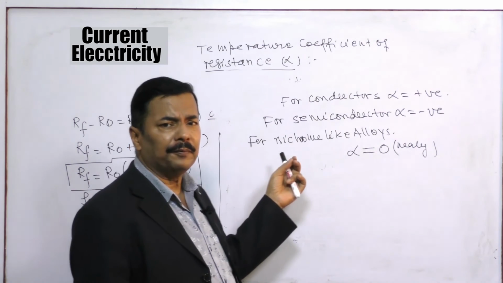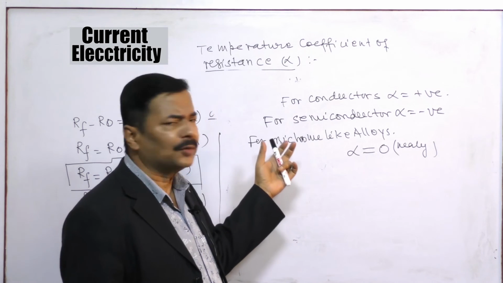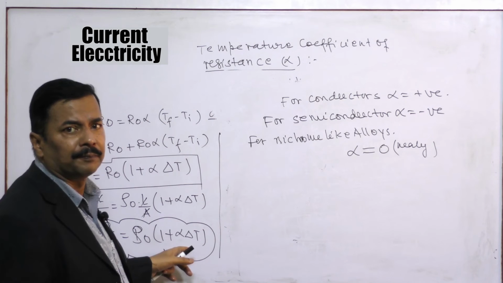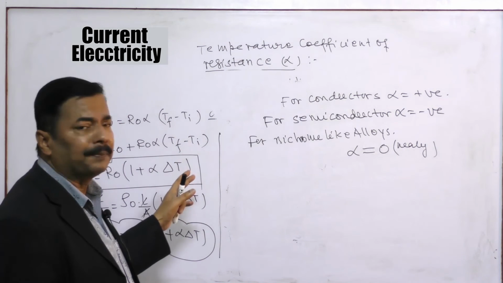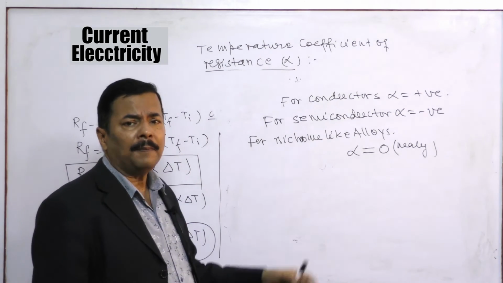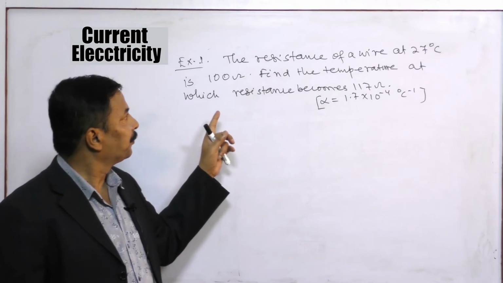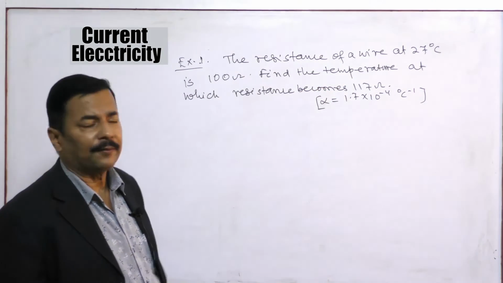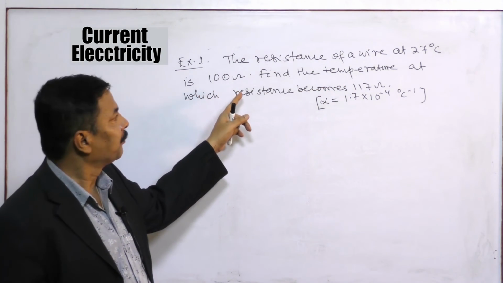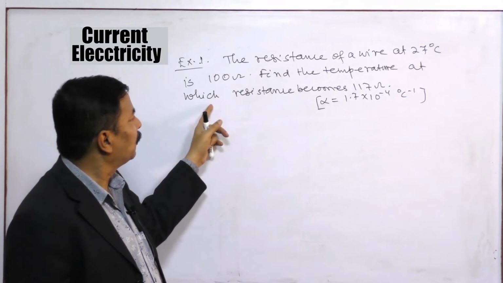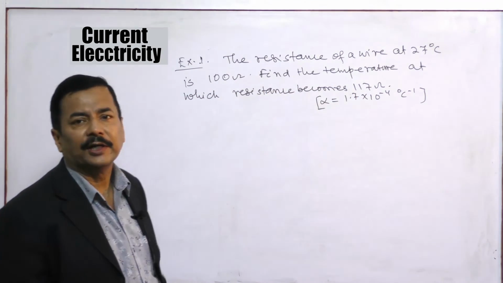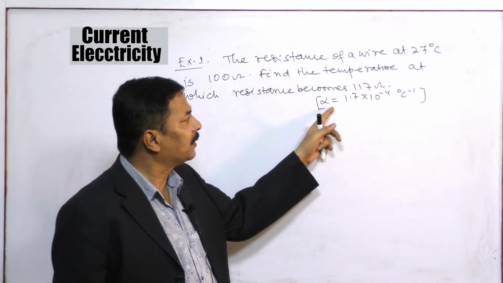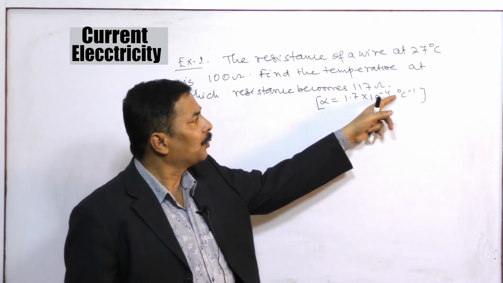Now I will see one or two simple questions based on this concept, that how we can apply this formula. For this we will see two examples and then we will move to the next portion. Here you see, the resistance of a wire at room temperature, that is at 27 degrees centigrade, is 100 ohm. Find the temperature at which resistance becomes 117 ohm. You have to find the temperature, and here alpha is given as 1.7 into 10 to the power minus 4 per degree C.